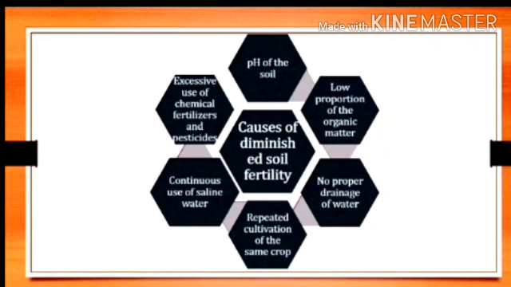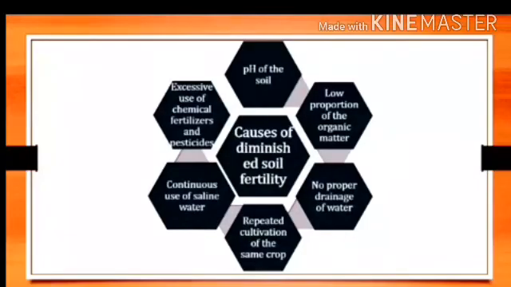So here we conclude lesson number 3, properties of natural resources. I think everyone has understood this lesson.